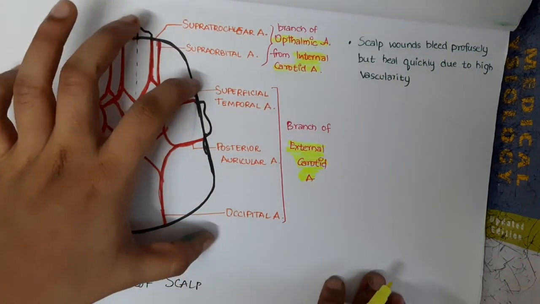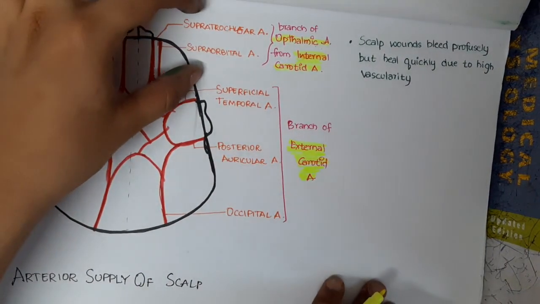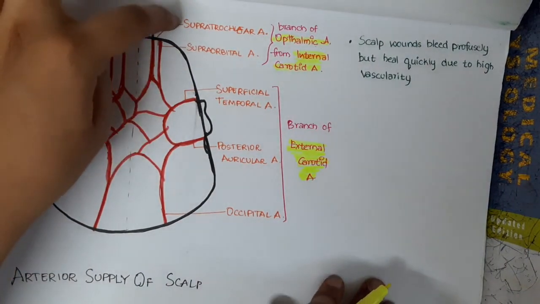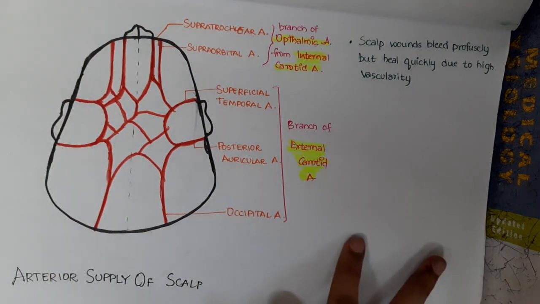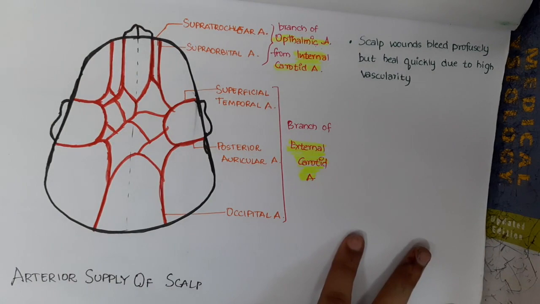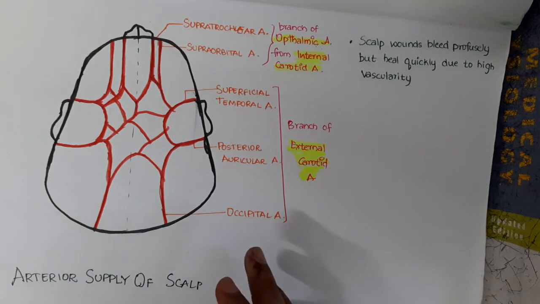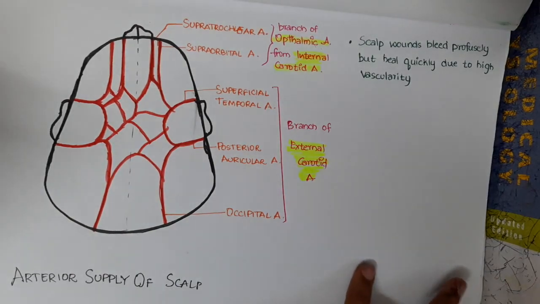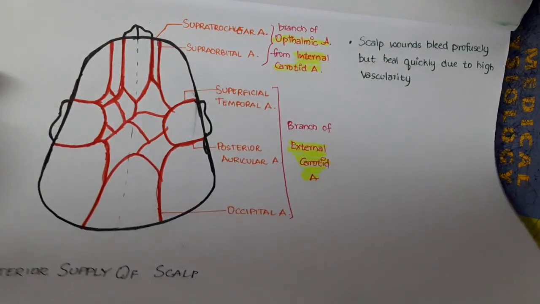Because of this rich blood supply to the scalp, if there is any bleeding in the scalp, it will heal quickly because of this high vascularity.